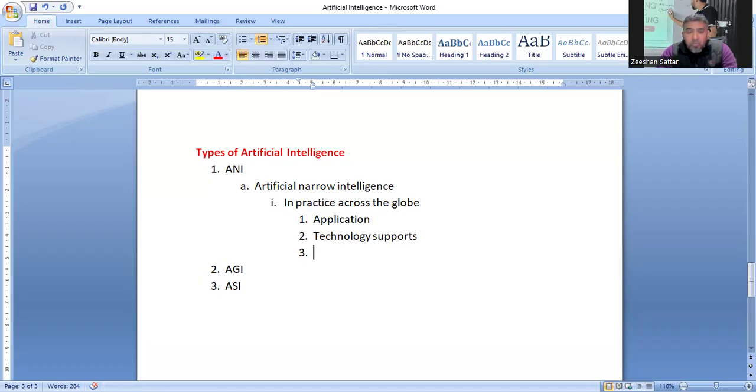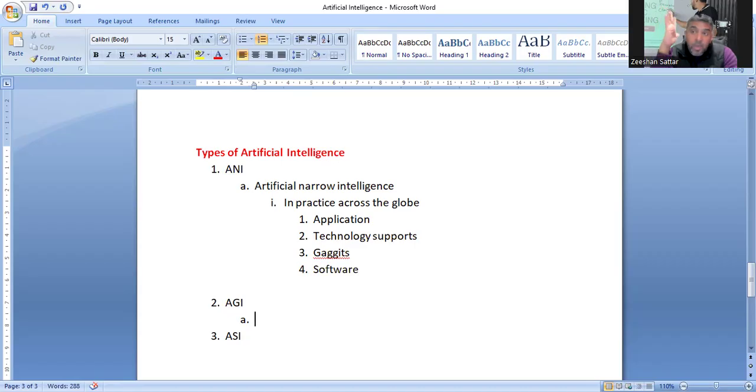And then we talk about the gadgets as well. That is not bad, and we can use the word gadgets. सारे के सारे artificial intelligence के अंदर हमारे बने हुए. And if we talk about the next one, one example is जितने भी softwares हैं, चाहे वो ऑडिट के सॉफ्टवेयर हो, टैक्स के हो, या चाहे वो ब्रॉडकास्टिंग के सॉफ्टवेयर, सारे के सारे, even if we talk about many functions of MS Excel, the majority of them are based upon and mounted upon the concept of artificial intelligence. That is what is known as artificial narrow intelligence. Artificial narrow intelligence. And then the world is targeting AGI in the coming field.